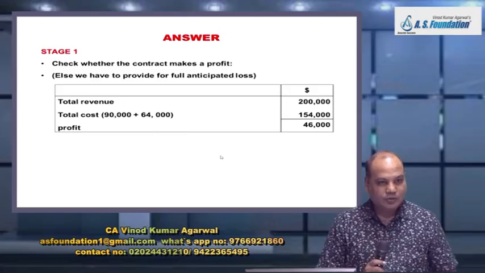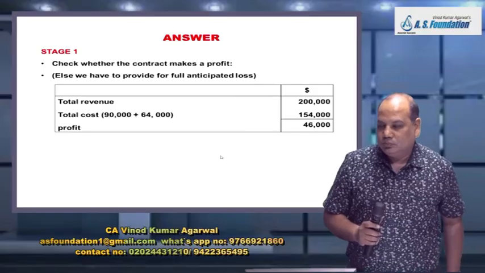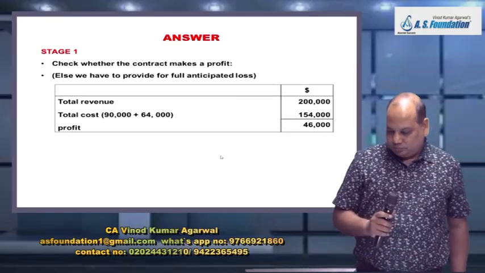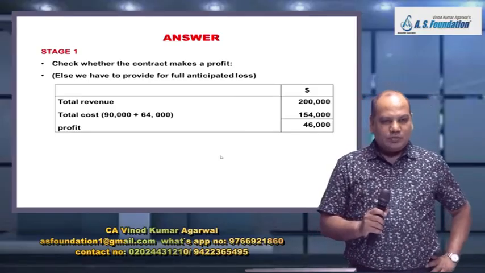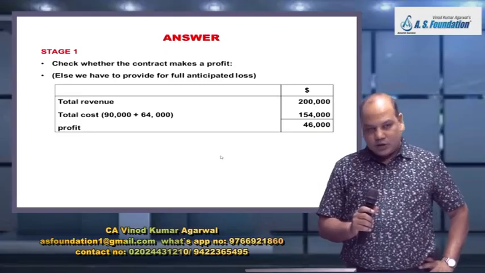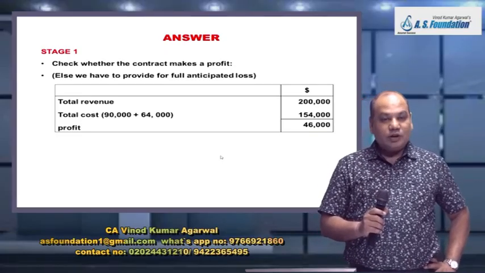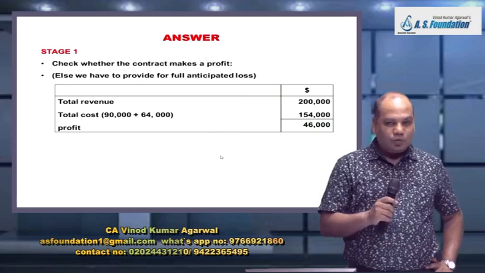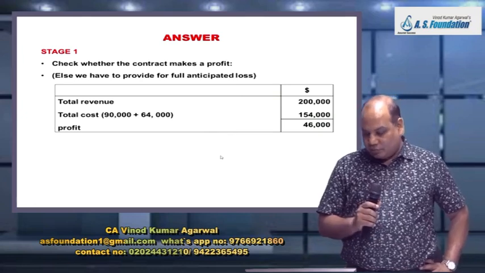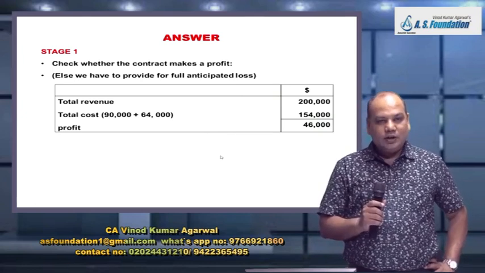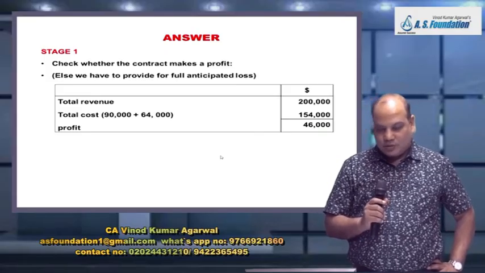So first point. In all the questions, if possible, we will do this testing. At least mental testing you can do if you don't have time in the exam to write. Whether there is any anticipated loss in the contract.